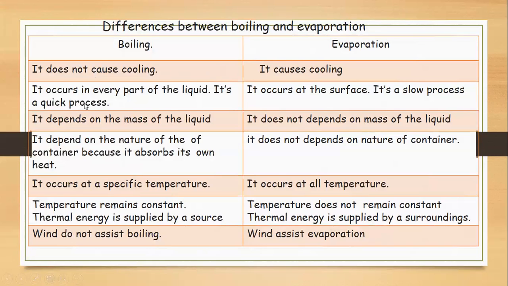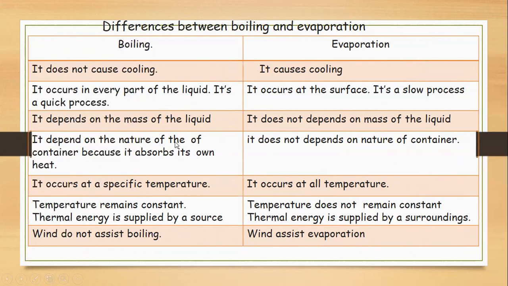Boiling occurs in every part of the liquid. That is a quick process. It means boiling occurs in the entire bulk of the liquid. If you boil water, you can see currents in the whole bulk of the water. Evaporation occurs at the surface, and it is a very slow process. Boiling depends on the mass of the liquid. Evaporation does not depend on the mass of the liquid.